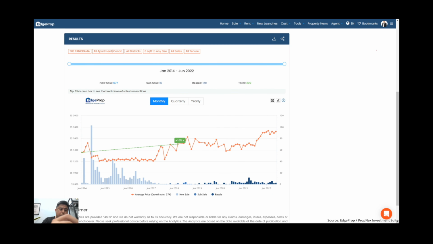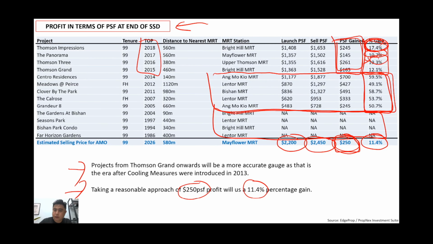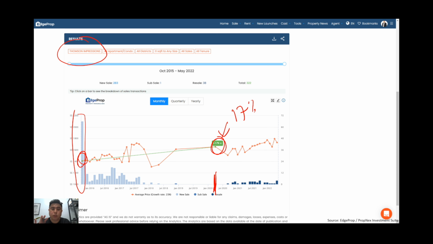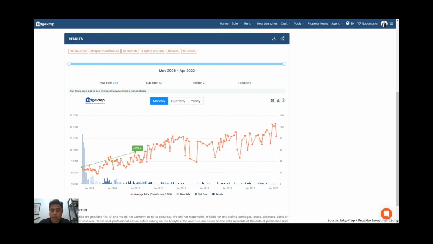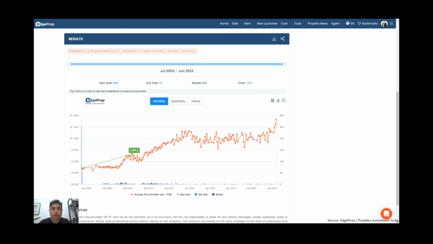So the other project, Panorama, this is the launch day, and then when people sell around the end of the SSD period, about 10% gain. And this number is reflected here, 10.7. Right, I won't be going through every slide, but this is just to show you that whatever I'm showing you, the numbers here are based on data and based on transactions done. So it is based on real market data. Okay, so Thomson 3, Thomson Grant, all this I will just quickly move on.